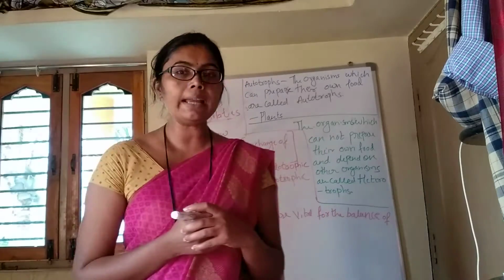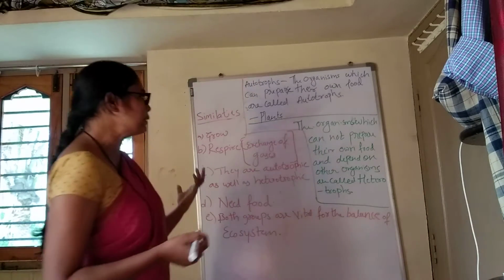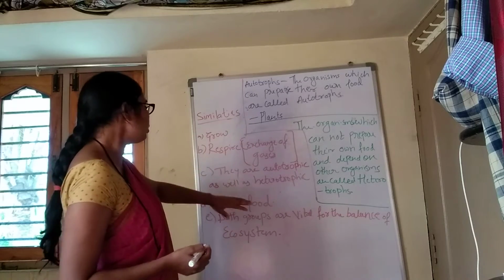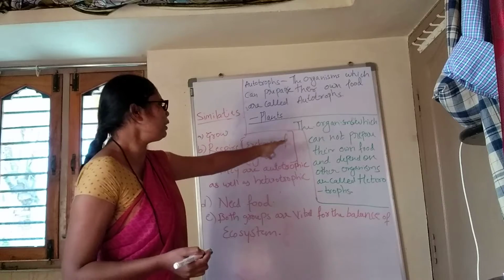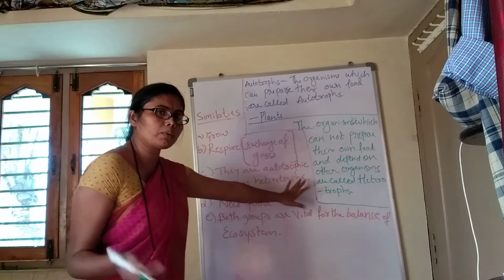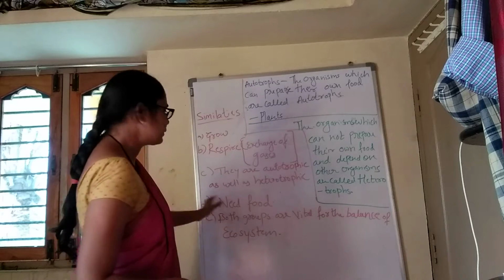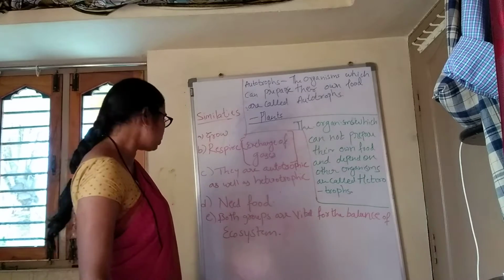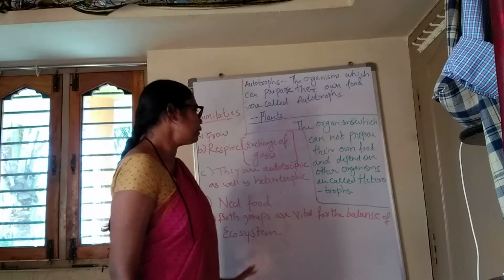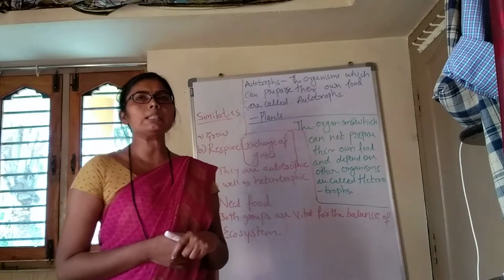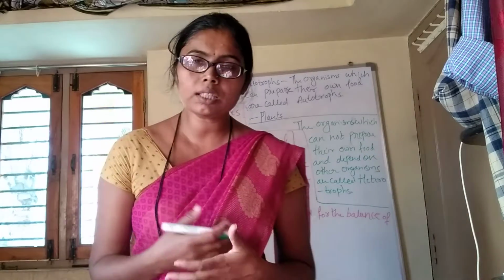First one is growth and respiration, and respiration is nothing but the exchange of gases. They are autotrophic as well as heterotrophic. Both of them are autotrophic and heterotrophic. And D, plants and animals both need food. E, both groups are vital for the balance of the ecosystem. These are the few similarities, some of which you can identify, and some which we could find only with difficulty.